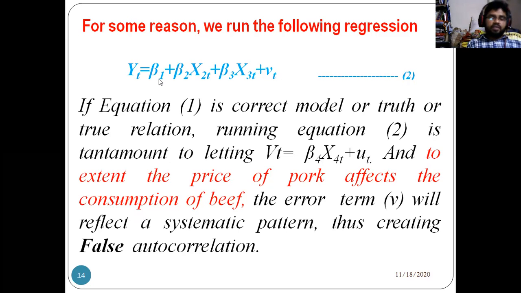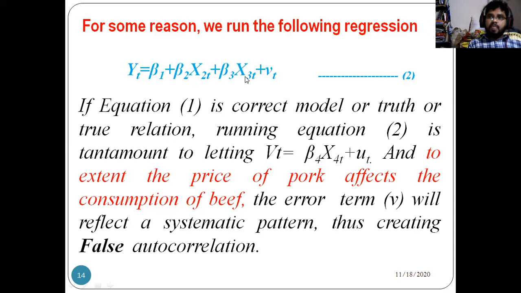So when we have the first equation and, for some reasons, you run the second model, it means that the demand for beef depends on the price of beef and consumer's income, but we have not taken into account the price of pork. The price of pork may affect the consumption of beef, that is, the demand for beef. So if you run this model, it may be called misspecification.